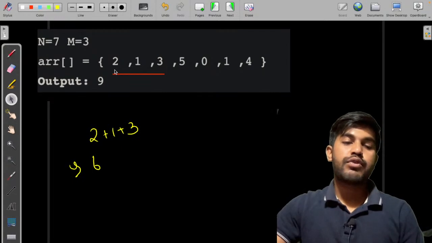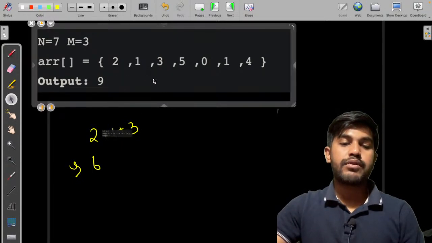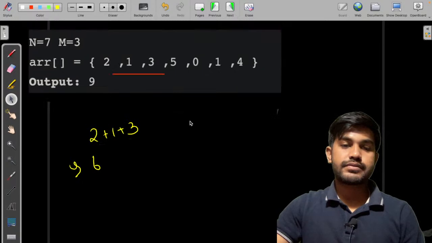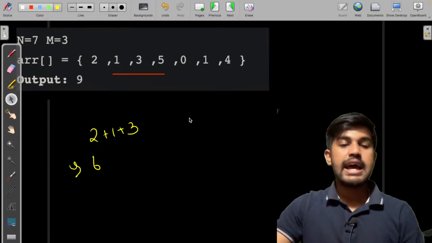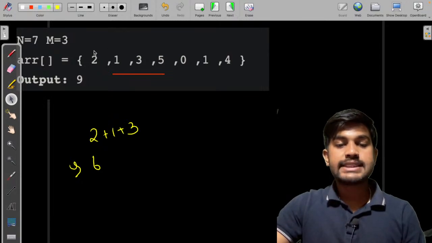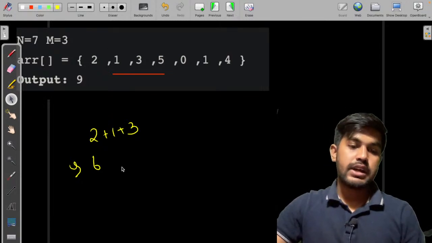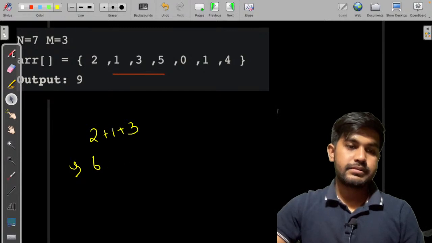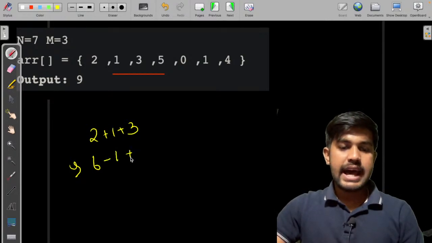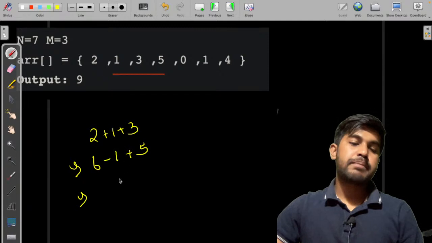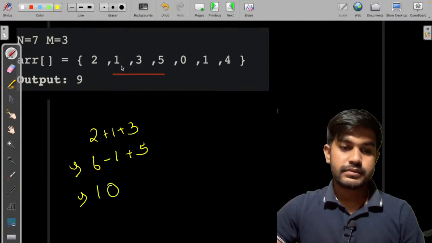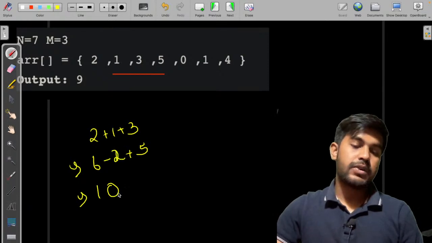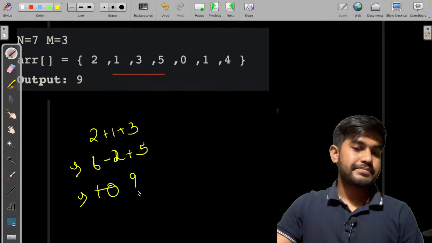Then I move forward to this, and now 2 gets out and 5 comes in. So I would subtract this one and add 5, that is 5 plus 5 equals 10. Okay, sorry, subtract these, 2 is getting out, that would be 9 itself.